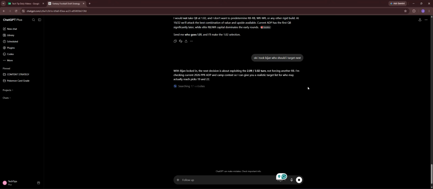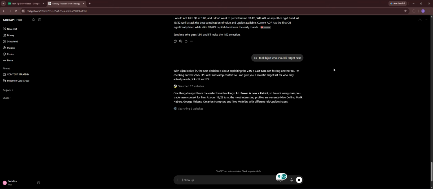It considers age curve, and then it gives us a rated statistic as to whether or not the player is even worth it for our goals. And what's great with this too is you can take all of this. This is just for standard drafts. You can even do this for best ball, DFS, anything. It's completely up to you. You would just have to prompt it and tell it, I'm working in this best ball tournament, for instance, or I'm working in this Underdog best ball tournament that has half PPR, and just give it the details, and it'll still run all of these statistics by basically stealing this prompt, inputting it, and then just telling it what you want.